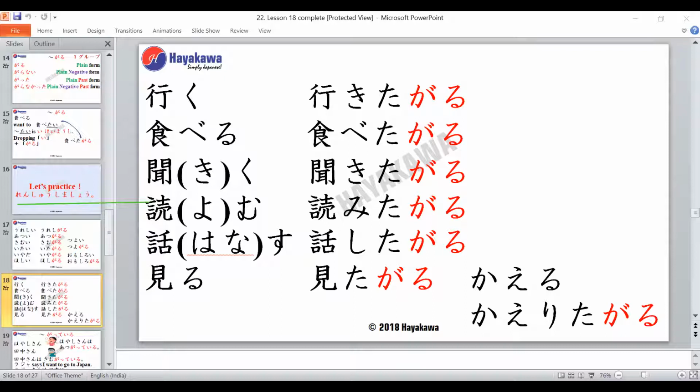So the Tai form for kiku will be... So it becomes kikita garu, right? Why? Because the Tai form is kikitai. So we drop e and we add garu.